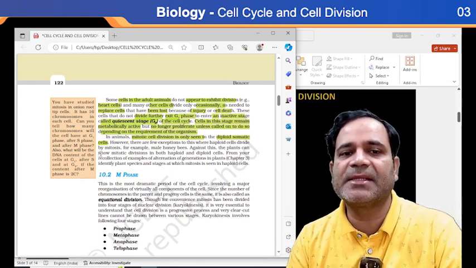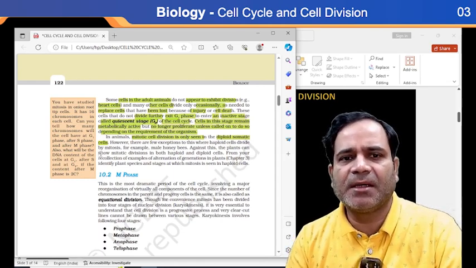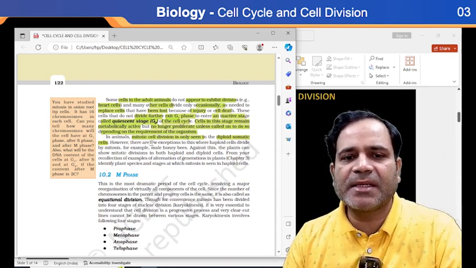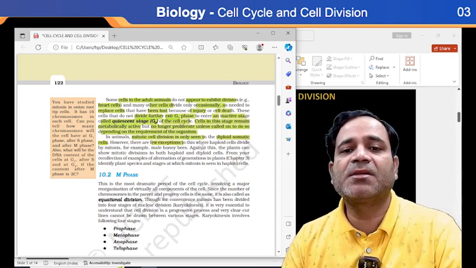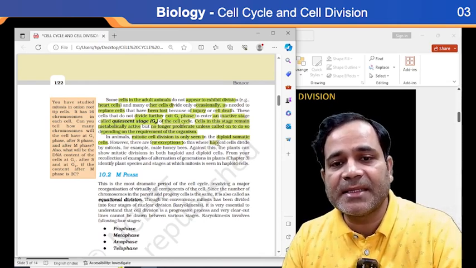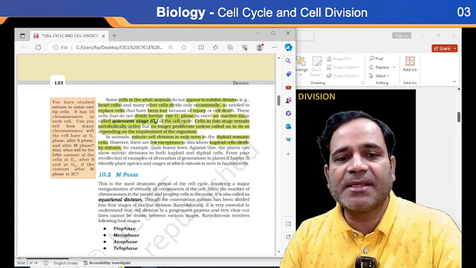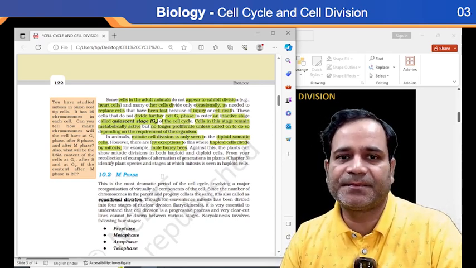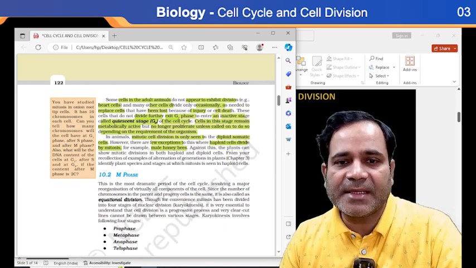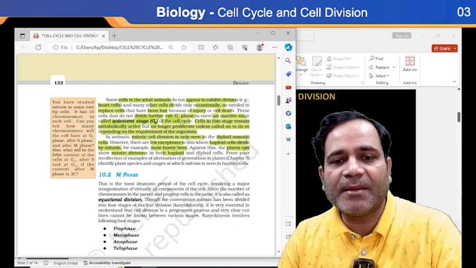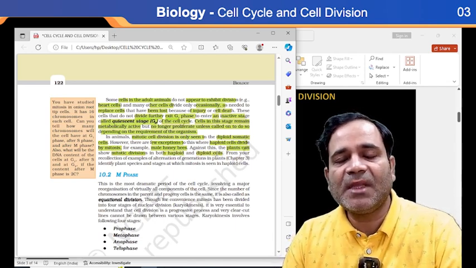But there are a few exceptions. It can also take place in haploid cells. Haploid cells divide by mitosis. You know what the exception is? The exception is male honeybees, and rotifers. Plants can show mitotic division in both haploid and diploid cells.